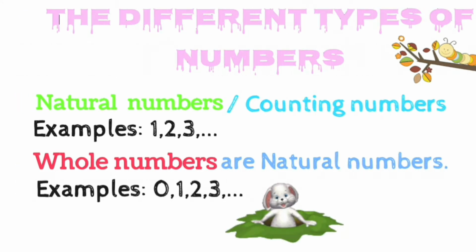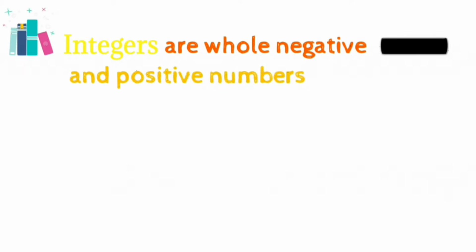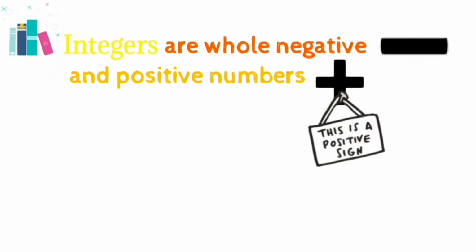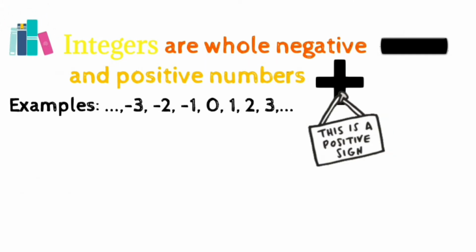So, after whole numbers, we then look at integers, which are whole numbers including negative numbers. Therefore, they are positive and negative numbers. For example, 0, 1, 2, 3, and infinity for positive numbers, and for negative numbers, negative 1, negative 2, and negative 3, and infinity.